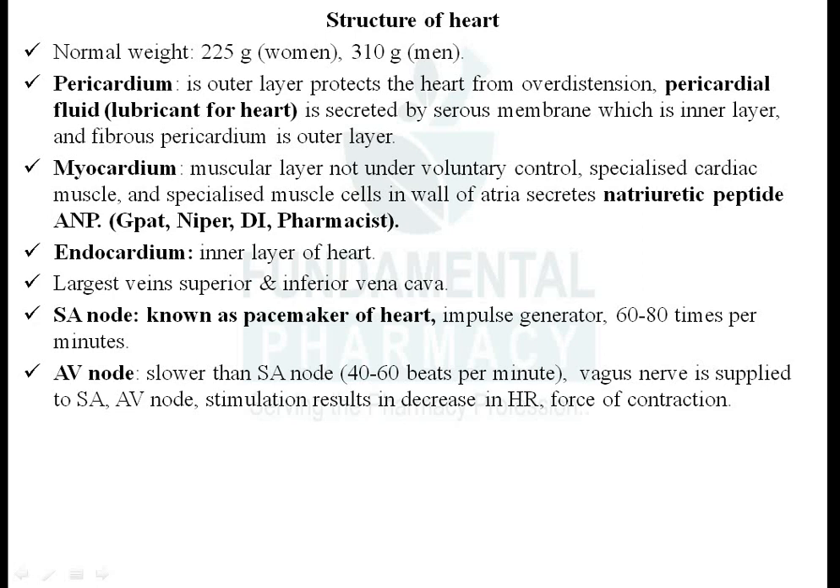So SA node is able to generate the impulse, and it will generate an impulse around 60 to 80 per minute. Then AV node is also able to generate the impulse, but it will generate at a lesser rate than SA node, okay. So AV node will generate 60 to 40 beats per minute, okay.